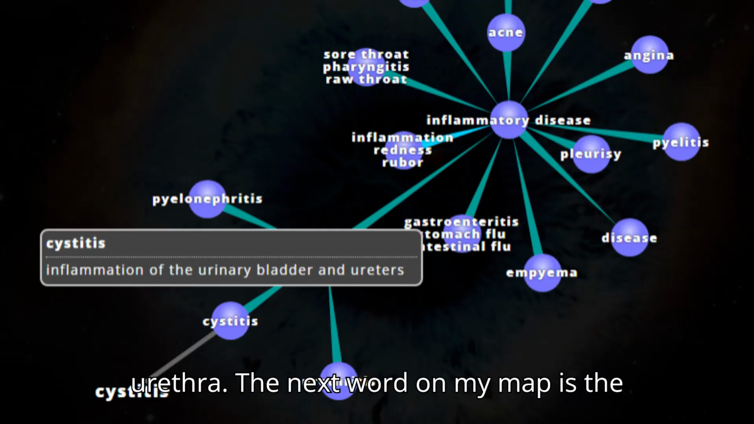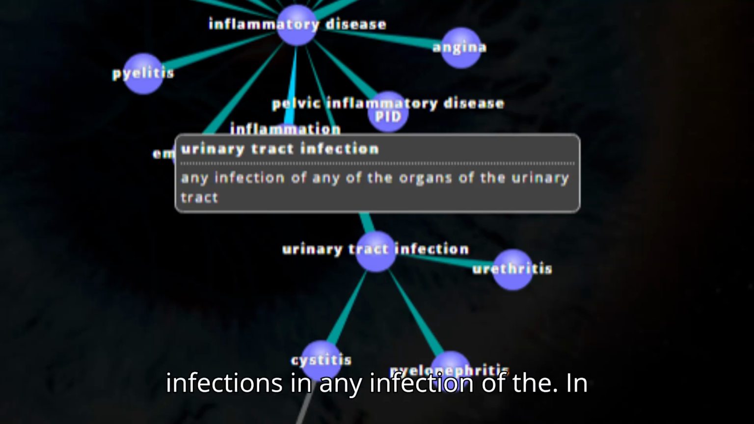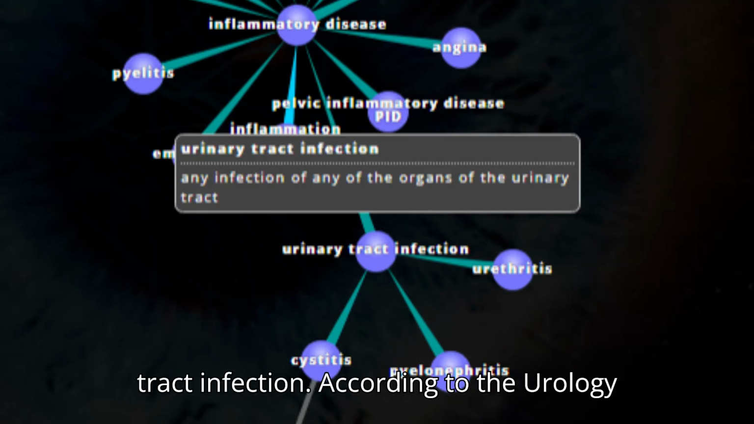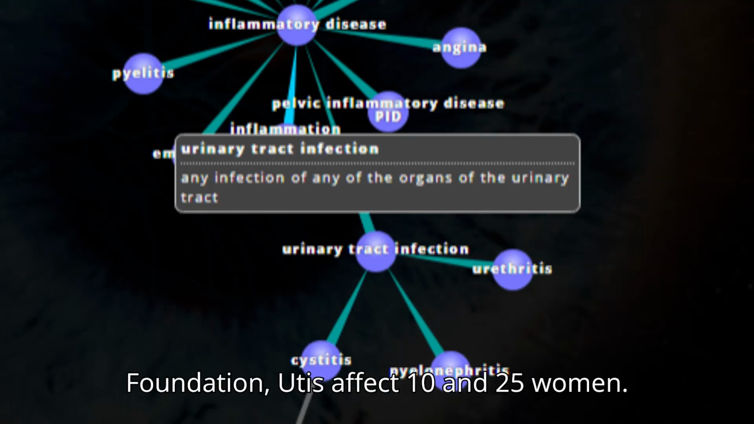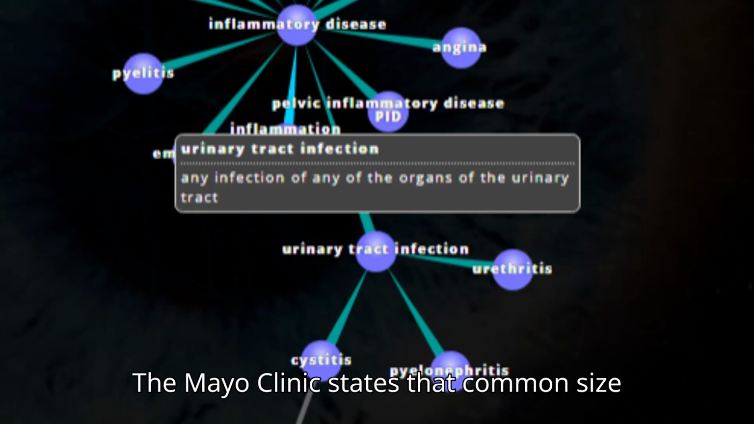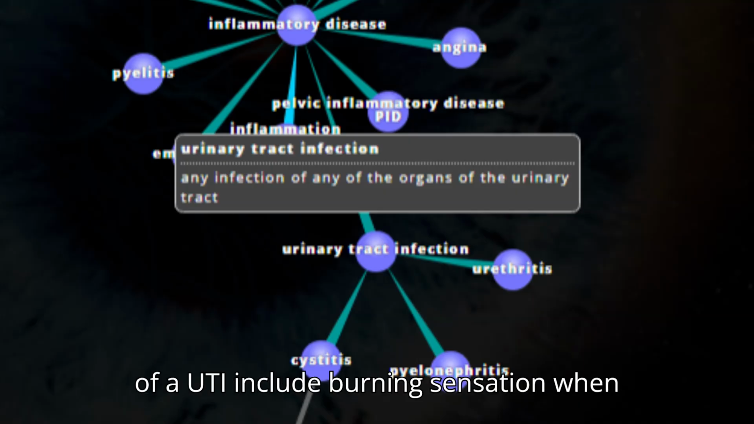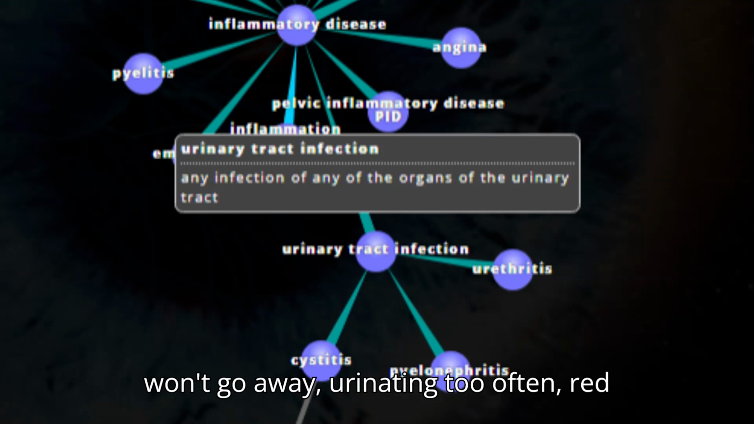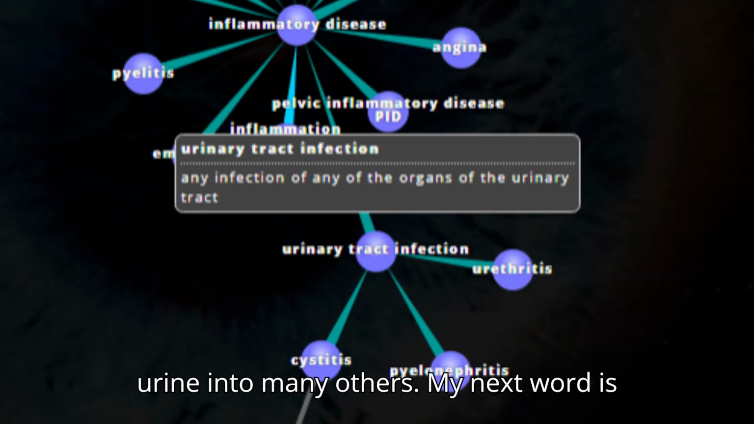The next word on my map is the urinary tract infection. A urinary tract infection is any infection of the organs in the urinary tract. Cystitis is a urinary tract infection. According to the Urology Foundation, UTIs affect 10 in 25 women. The Mayo Clinic states that common signs of a UTI include burning sensation when urinating, a strong urge to urinate that won't go away, urinating too often, red urine, and many others.